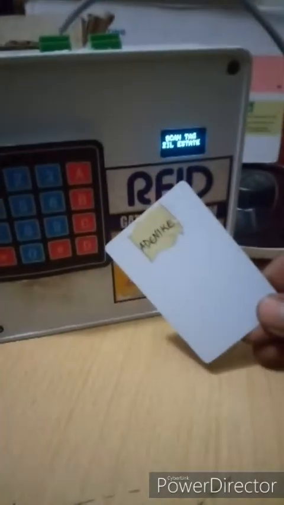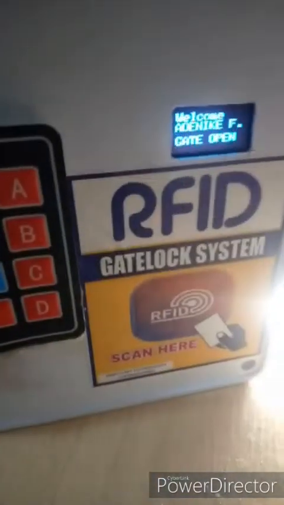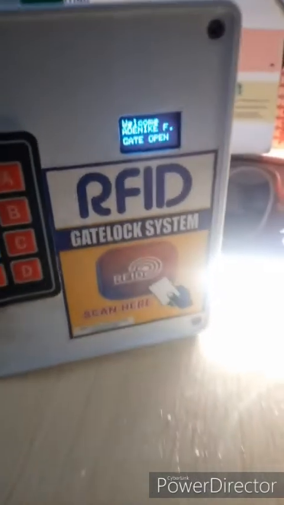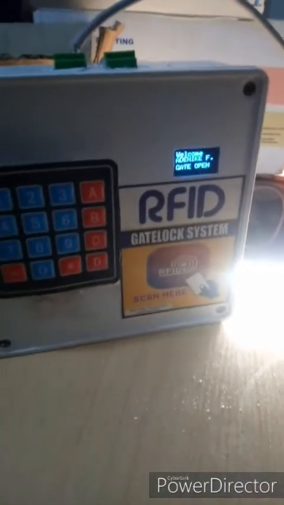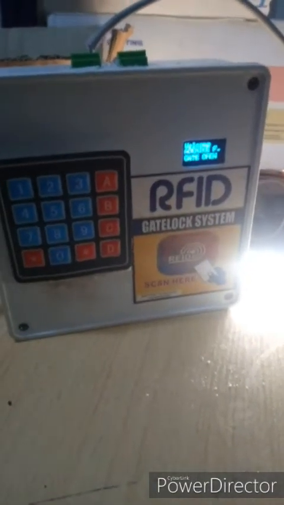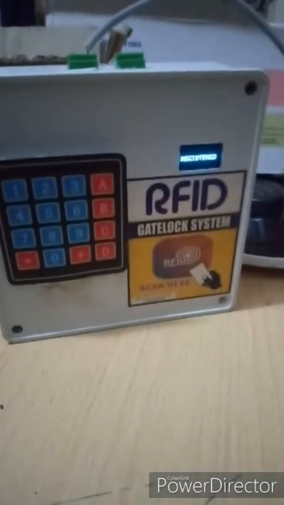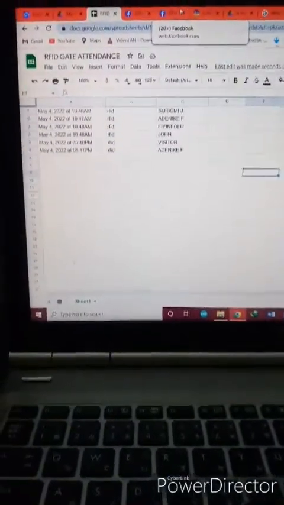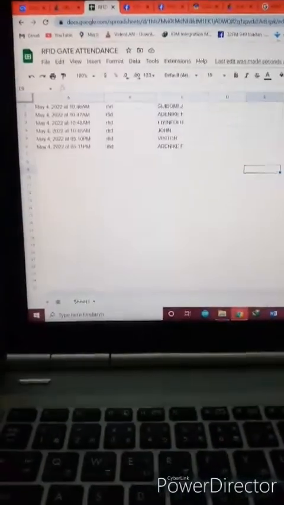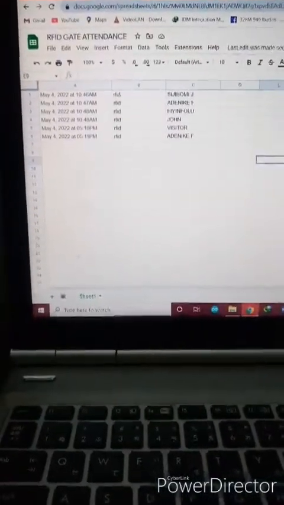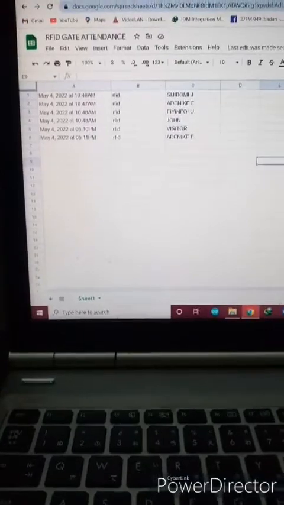Let me use this card again as Adenike. See, welcome Adenike. Gate opened. After 10 seconds, it locks the gate or the door again. Then it registers that person's attendance. If I check my Google Sheet again, Adenike has been registered at 5:11 p.m. at this point, and the same time here.